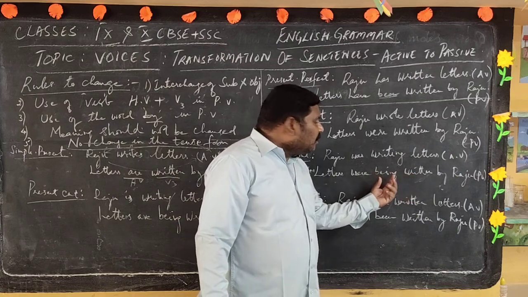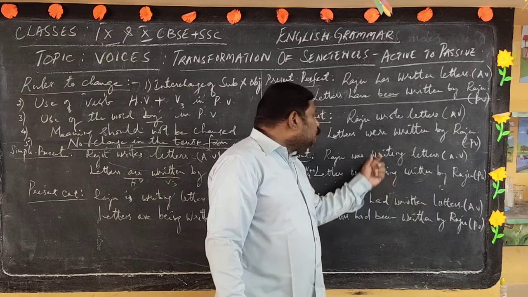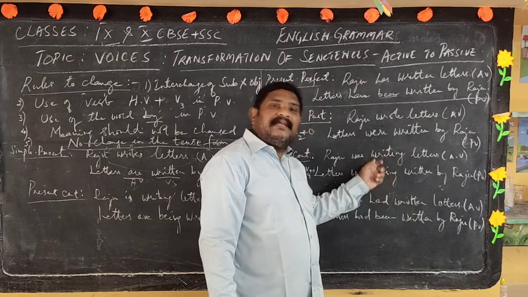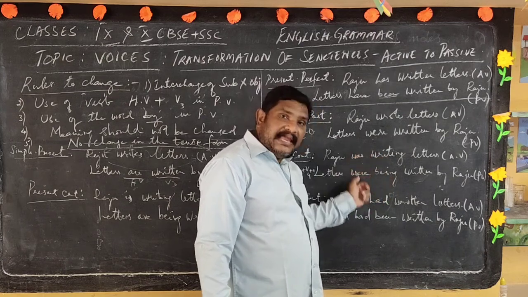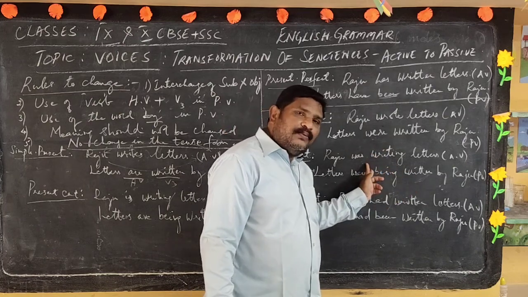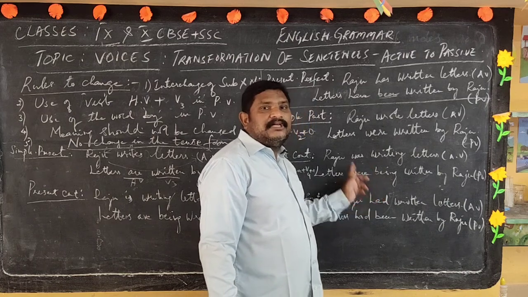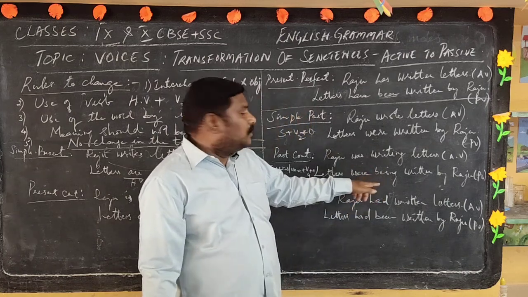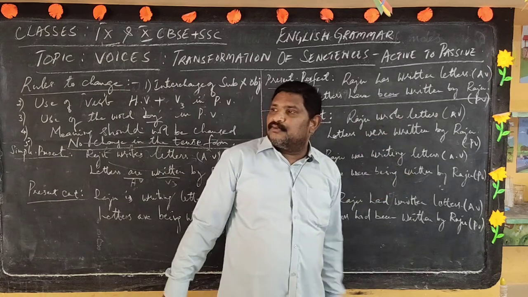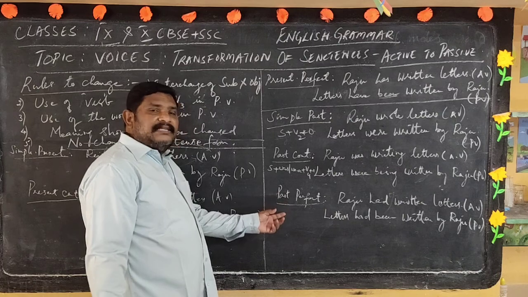Why should I use being, B-E-I-N-G? Because to keep its continuity. Letters were being written. The action is not over. The action is continuing, in the past continuous. So to keep it in the past continuous, letters were being written by Raju. Okay, past continuous. Yes, next form.